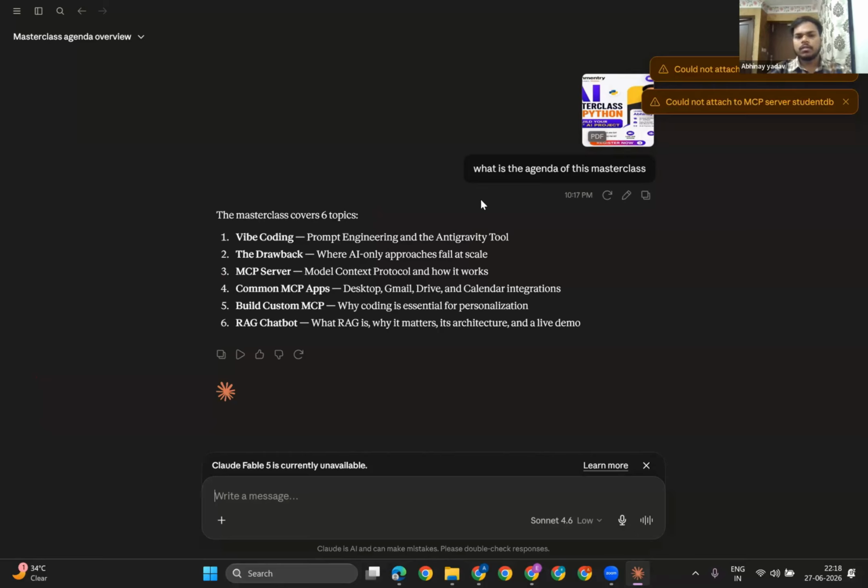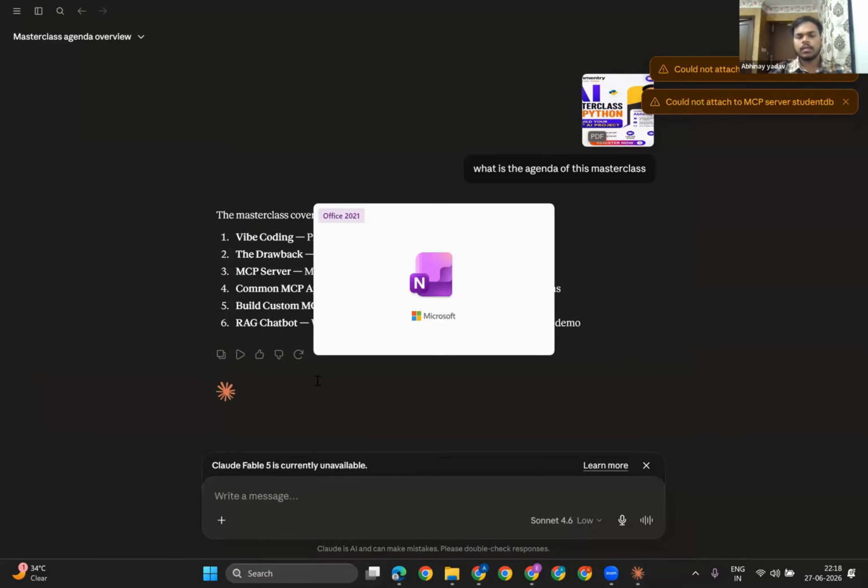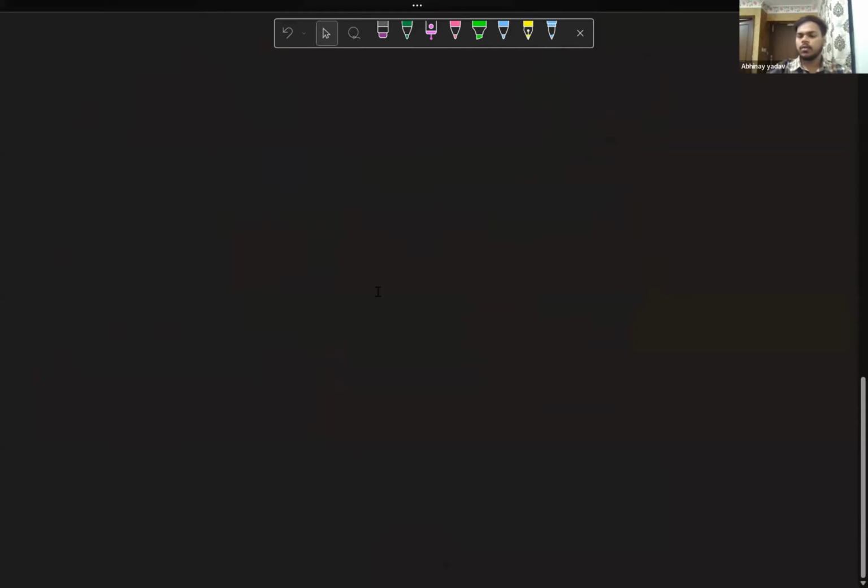Okay, now let me show you one code. Before going to this particular code, let me give you one quick idea of what we are going to do. I'm going to make a very simple, very basic chatbot, the generative AI chatbot.